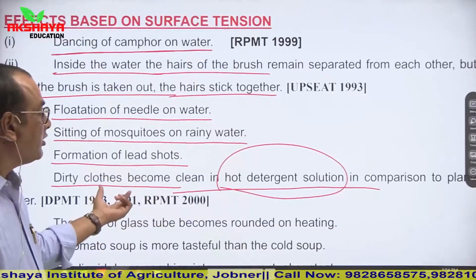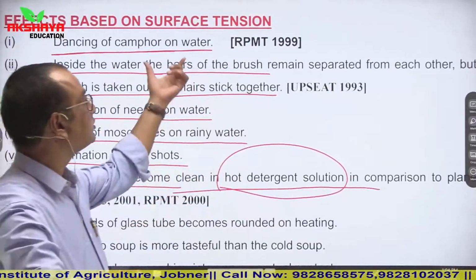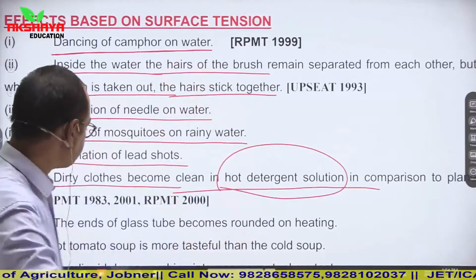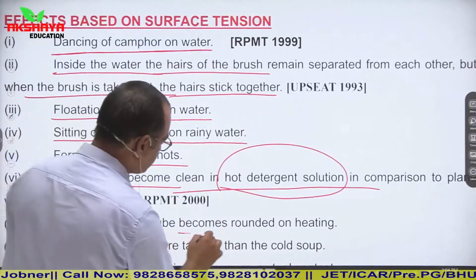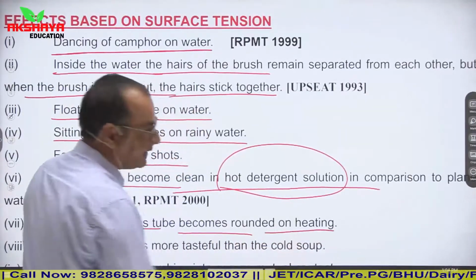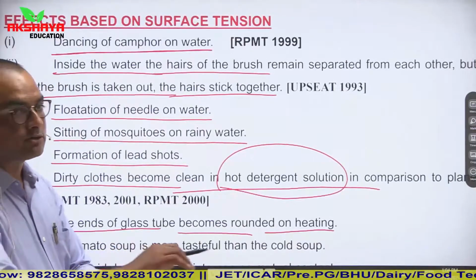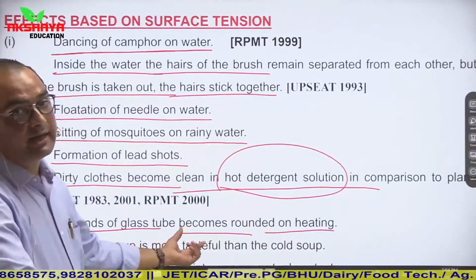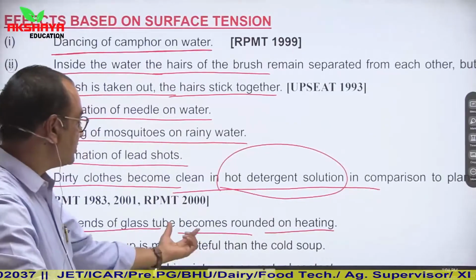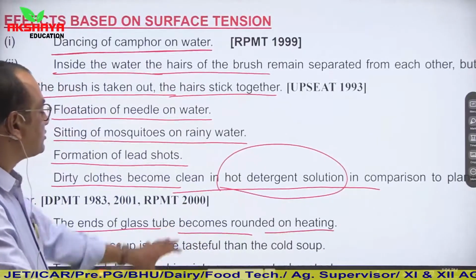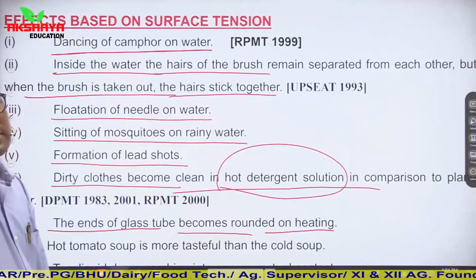So removing of dirt from dirty cloth is also due to surface tension. The ends of a glass tube become rounded on heating. Whenever you heat up a glass rod or glass tube, its ends become rounded. So this concept is also based on surface tension.